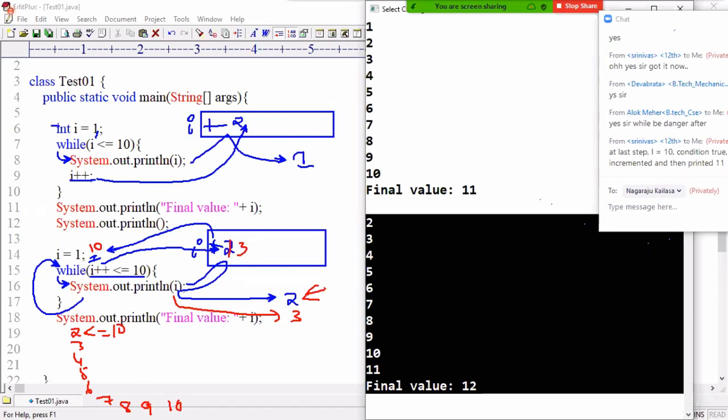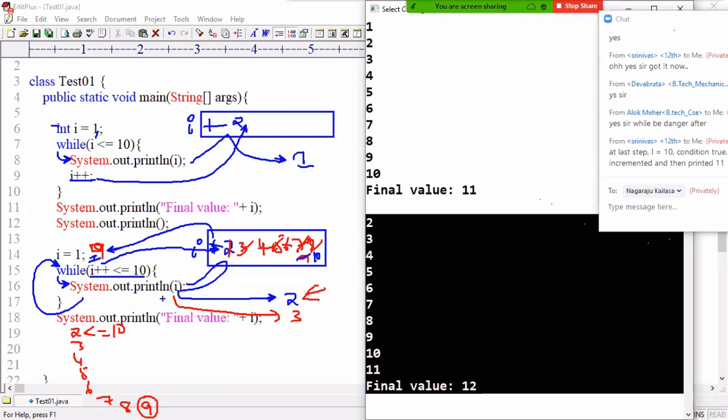When the i value is 9, what is coming here? 9 is coming. Listen carefully. And increased by 1, 10. Okay, 9 less than or equals to 10.